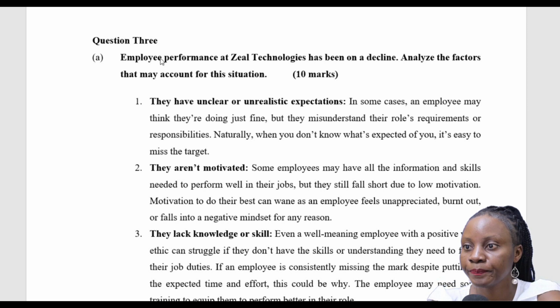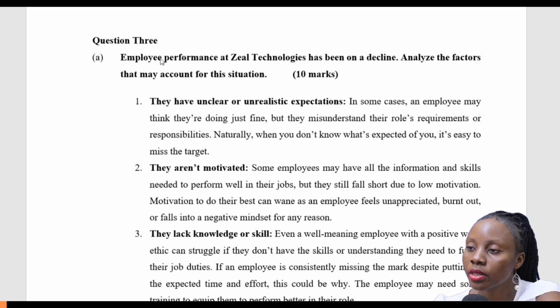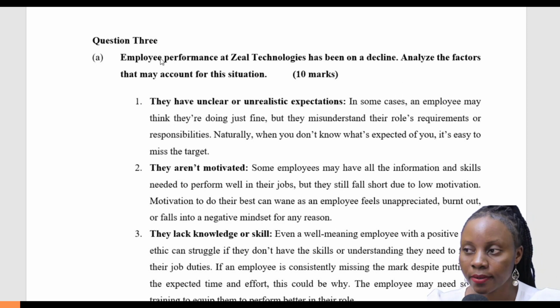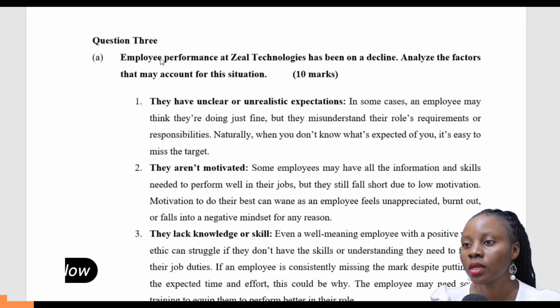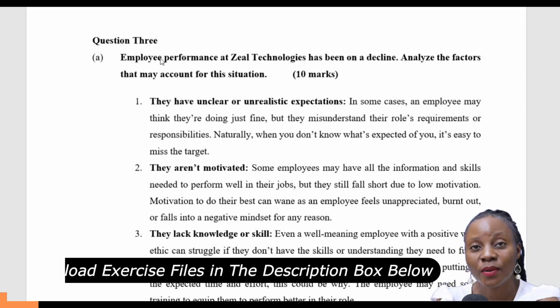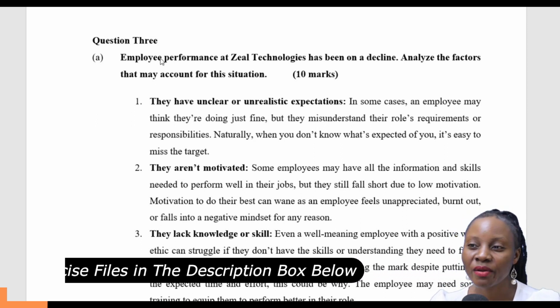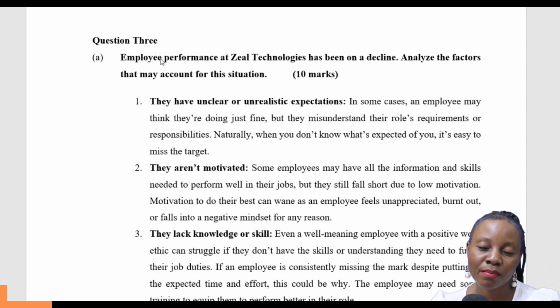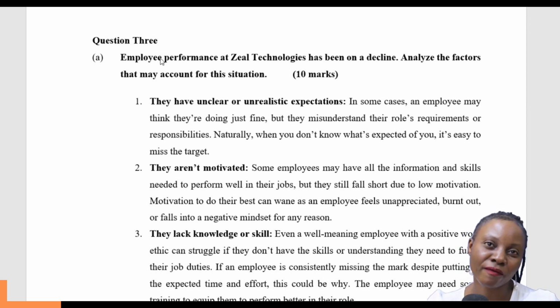So question 3 of the CHRP 10 June 2023 paper 3A says employee performance at Zeal Technologies has been on a decline. Analyze the factors that may account for this situation. So the performance has been on decline. Now we want to have a look at what could be some of the reasons. What could be some of the factors that could have caused the decline in the performance of employees?